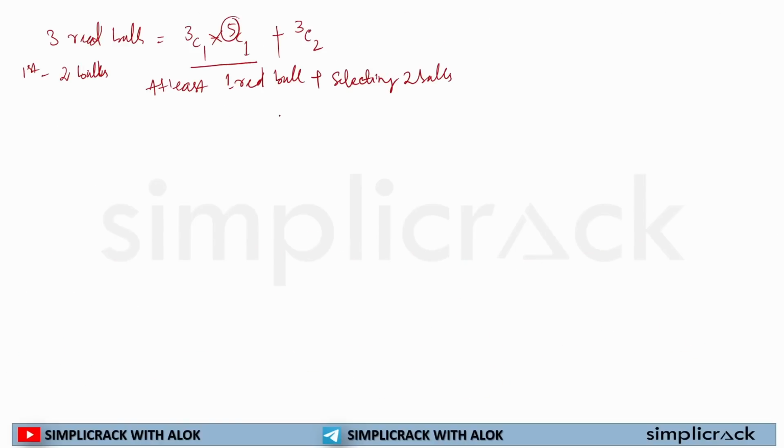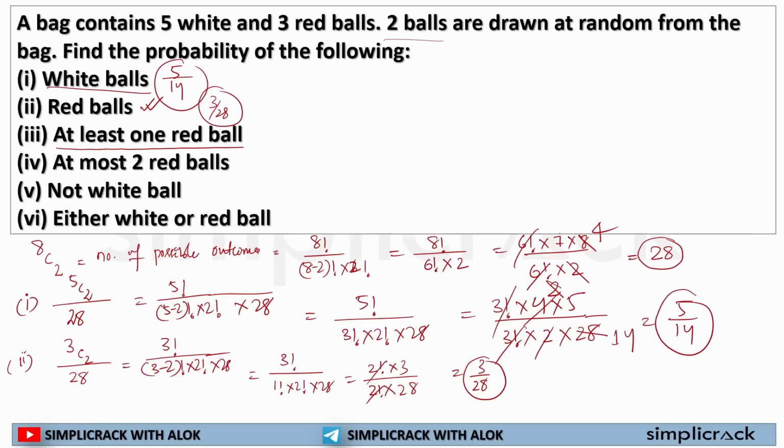So if I solve it, 3C1 will be 3, 5C1 will be 5, plus 3C2 will be 3. 15 plus 3 is equal to 18. So the number of desired outcomes is 18. My number of desired outcomes, 18, divided by the total number of possible outcomes, that is 28. And if I solve it, I will get 9 by 14 as my answer. 9 by 14 is my answer for finding at least one red ball.